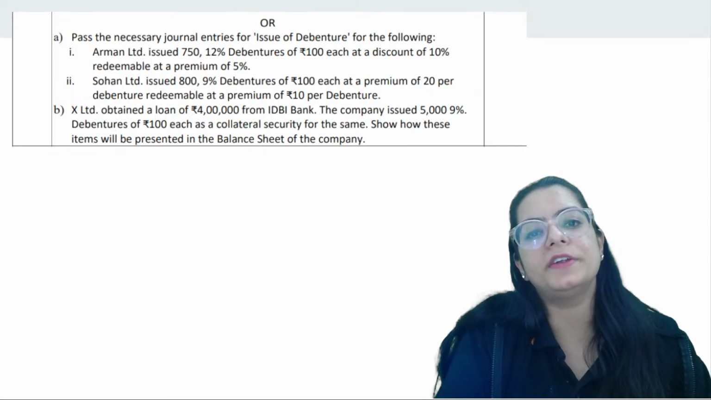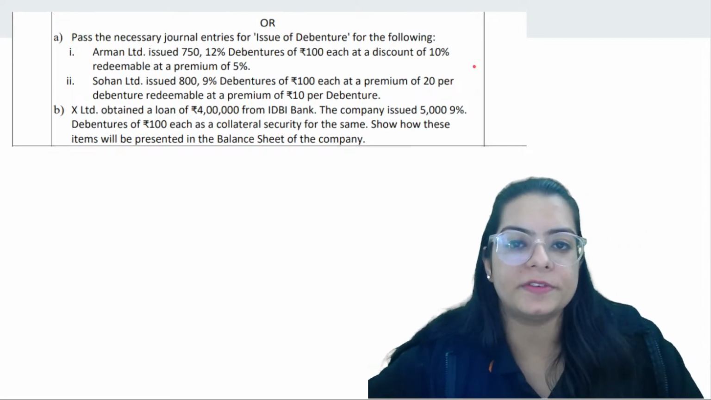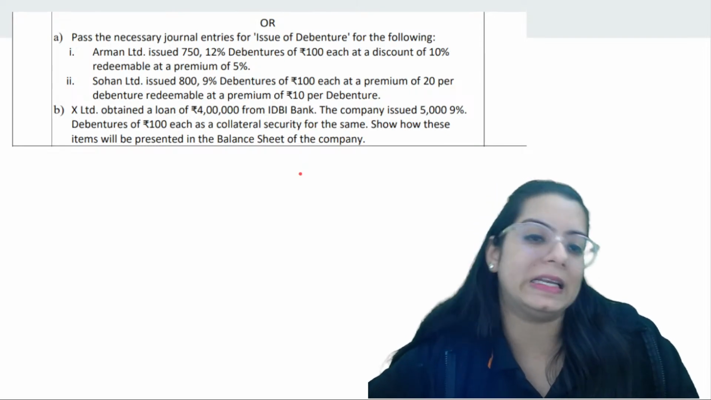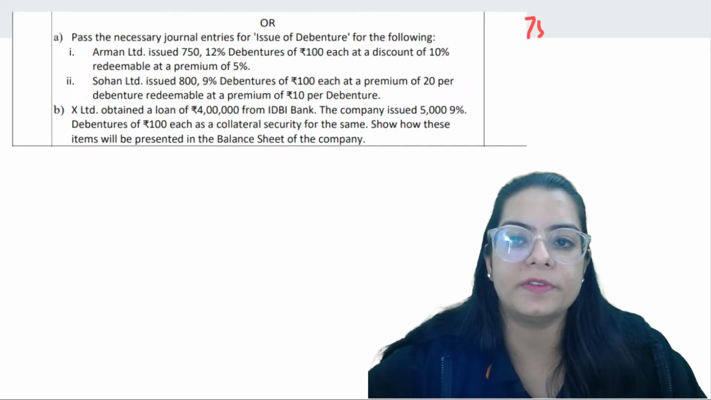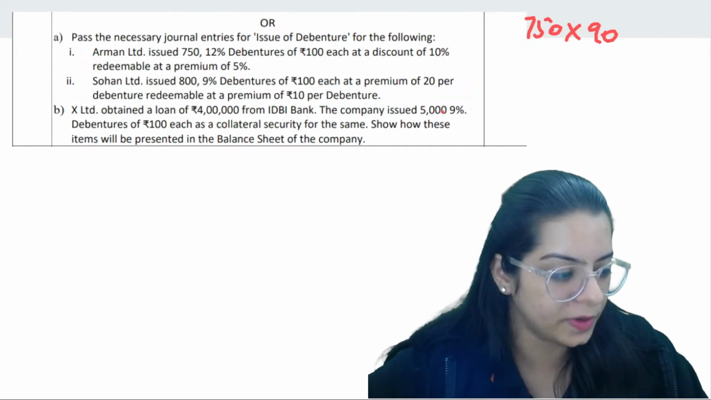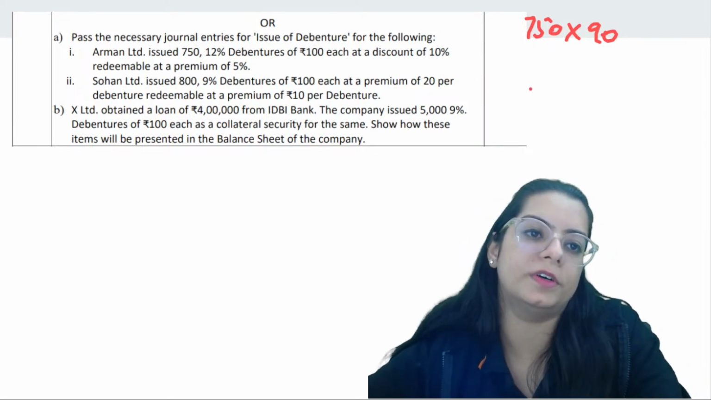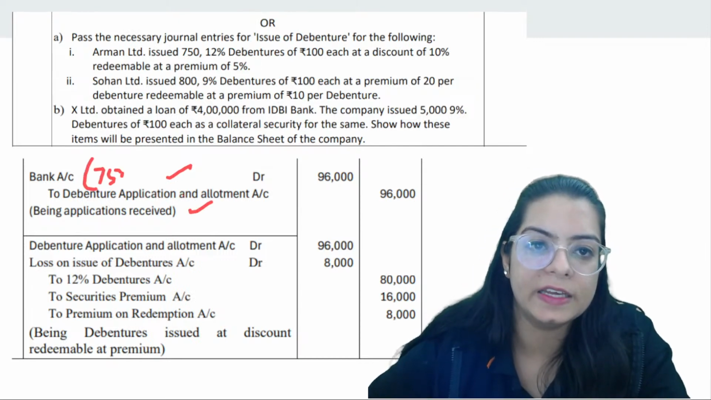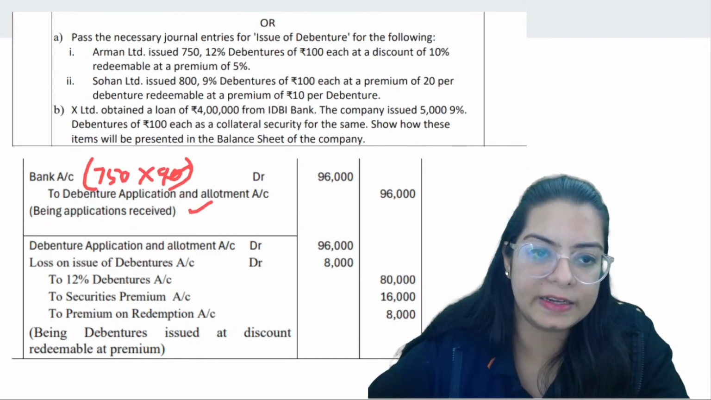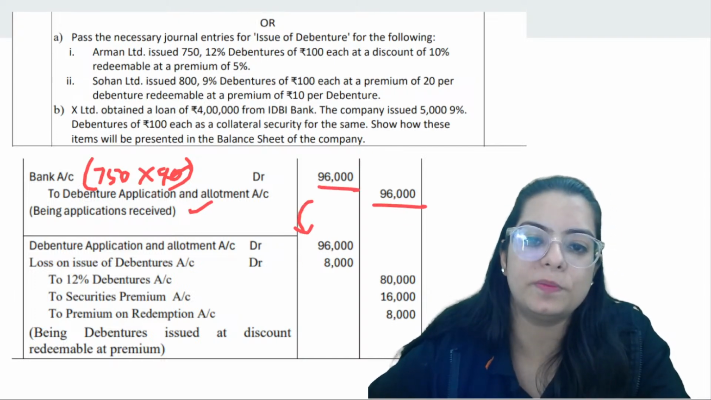Pass the necessary journal entry for issue of debentures. Arman Limited issued 750 debentures at a discount of 10%. That means 750 into 90. If you have given 10 for discount, that means you are taking 90 in the pocket. So bank to debenture application is 750 into 90, right? 750 into 90, 96. That only you will post here.